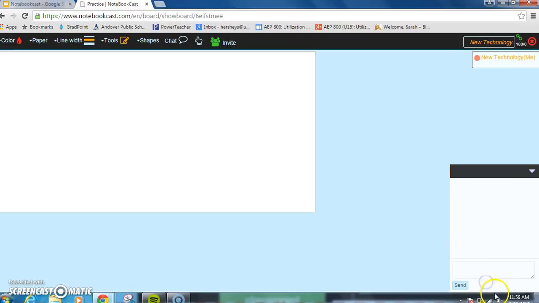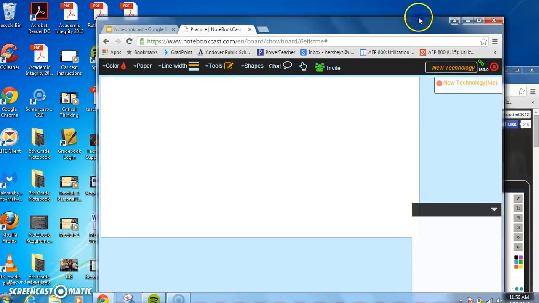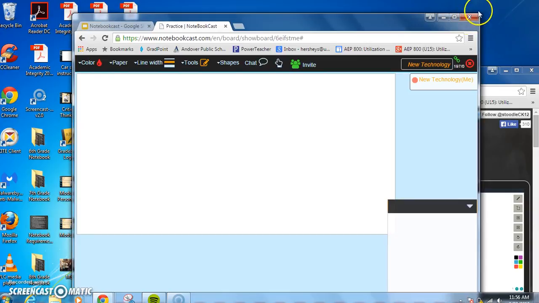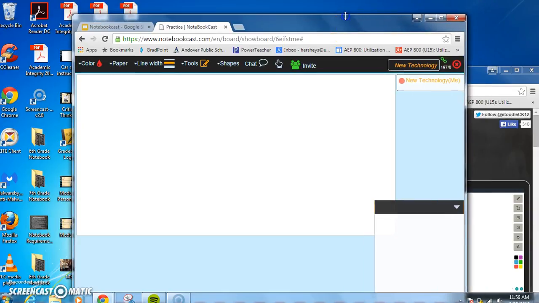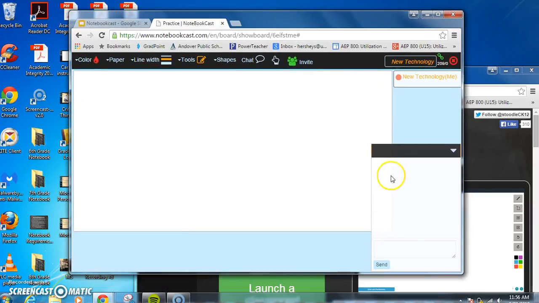I'm trying to use it so you can see it real quick. I think it's not showing up on my screen. Let's make my window a little smaller and see if we can take a look at that. There we go. And that's pretty much it. Pretty simple. Once you have other people, they'll show up right here on the screen.